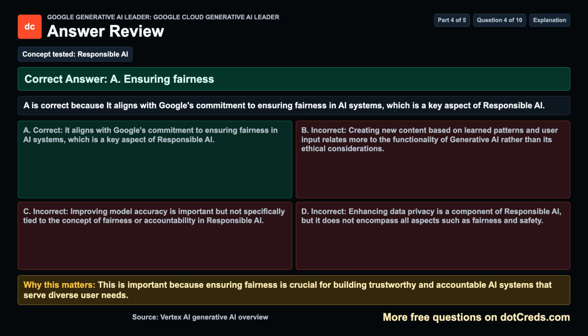Concept tested: Responsible AI. The correct answer is A. Ensuring fairness. A is correct because it aligns with Google's commitment to ensuring fairness in AI systems, which is a key aspect of responsible AI. Why this matters: ensuring fairness is crucial for building trustworthy and accountable AI systems that serve diverse user needs.